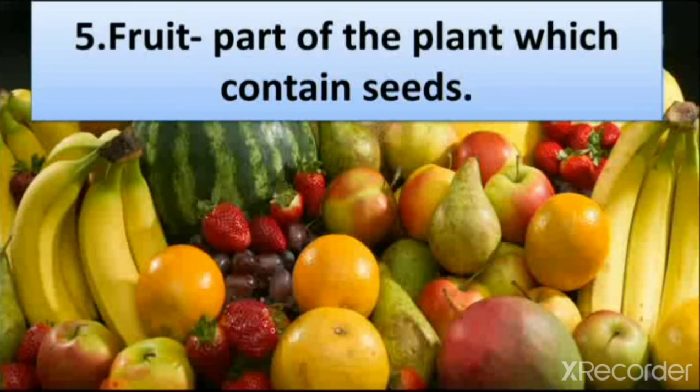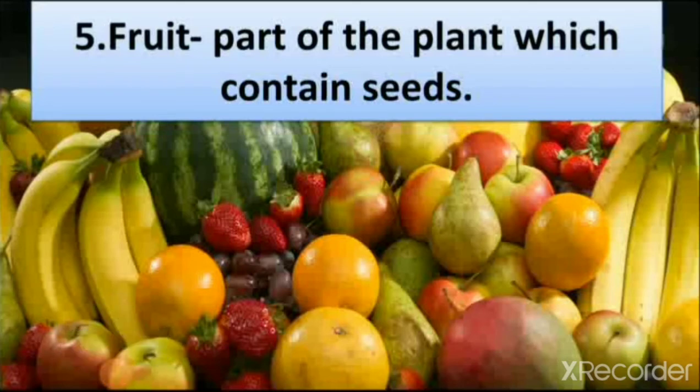So fruit is a part of the plant which helps in reproduction. Some fruits like banana do not have seeds. So they grow from their peels or from their roots or from their leaves. So we learn about fruits.